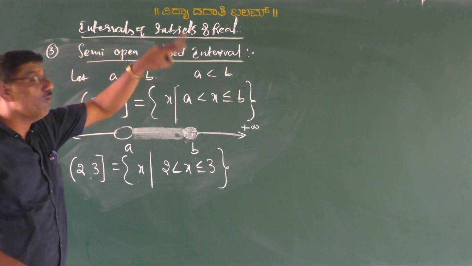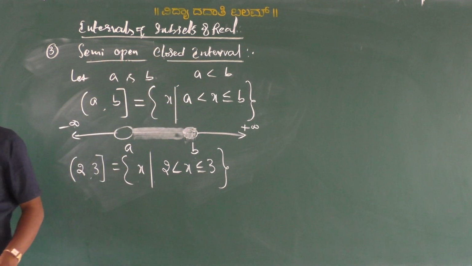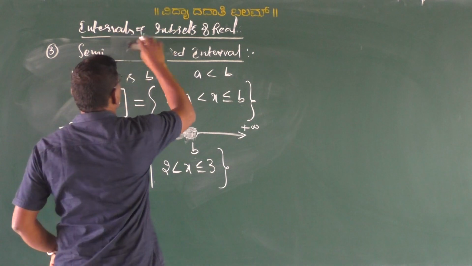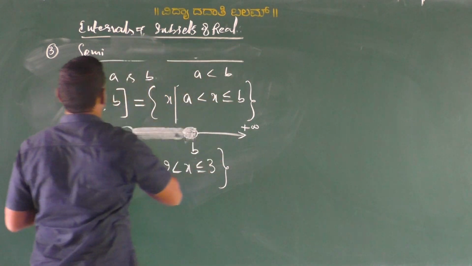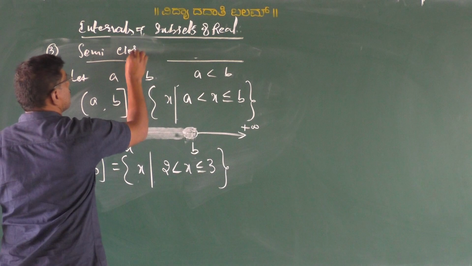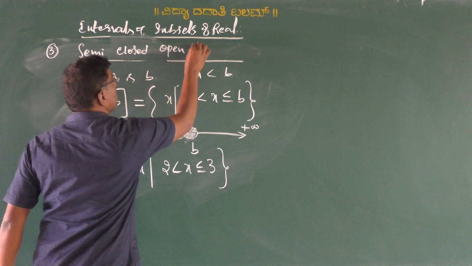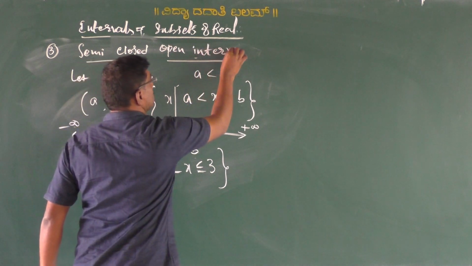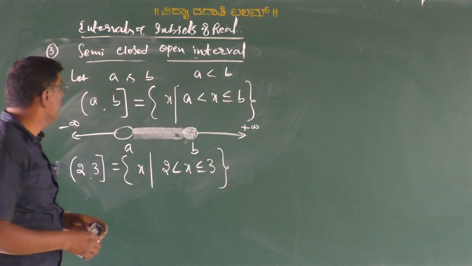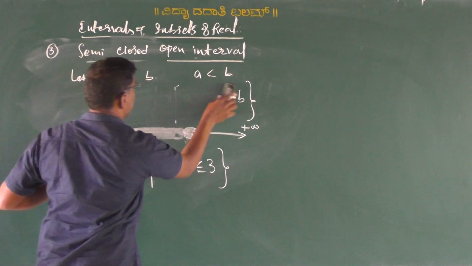Next another one, semi closed open interval. My dear students, semi closed open interval. This is the fourth interval under the same condition, my dear students.